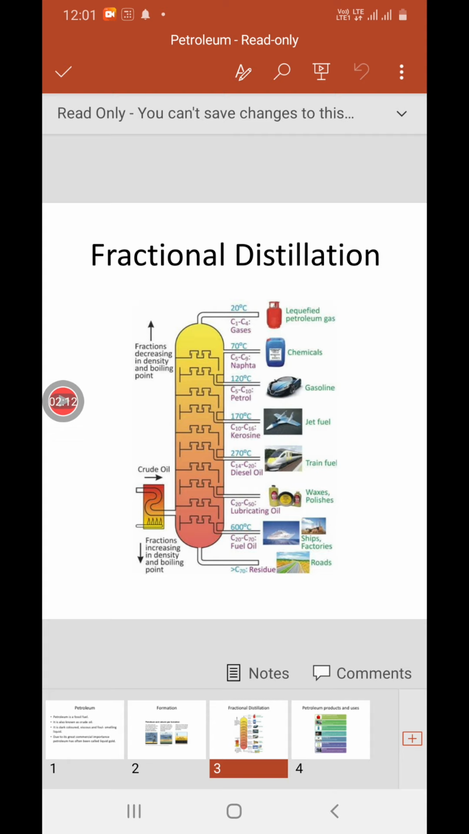At 170 degrees Celsius we are getting kerosene, which we use as jet fuel. At 270 degrees Celsius we are getting diesel oil, which we use as train fuel. Then we are getting lubricating oil, which we use as waxes or for polishing. Then we are getting fuel oil, which we use in ships and factories. Then the remaining residue we use for roads. So all these we are getting at different temperatures. So we use the technique of fractional distillation for separating the different products from the petroleum.